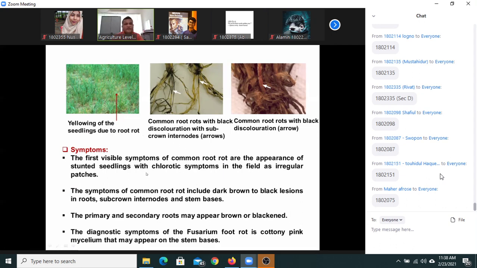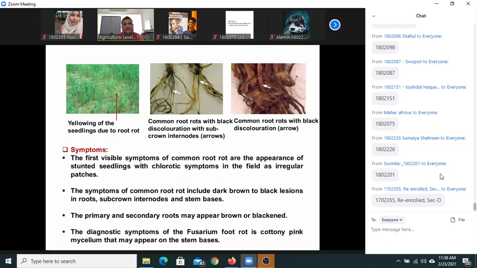or yellowing leaves. And then if you uproot such seedlings or dig out the seedlings, and if you closely observe, you can see some dark brown to black discoloration, rotten root or lateral root in such plants. And primary and secondary roots may appear brown or blackened due to rotting by this pathogen.